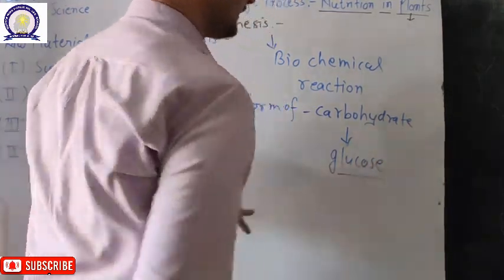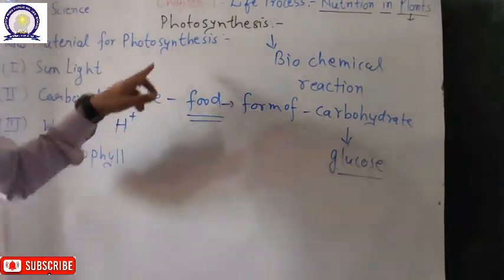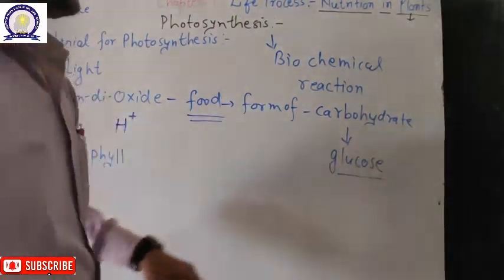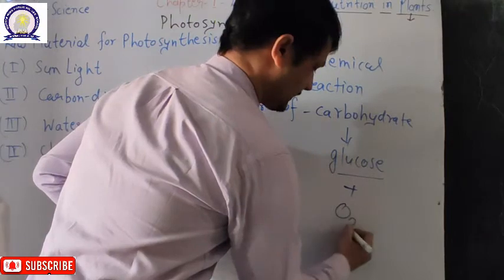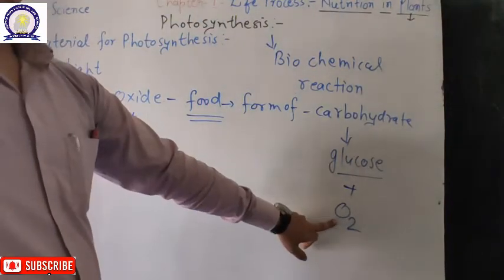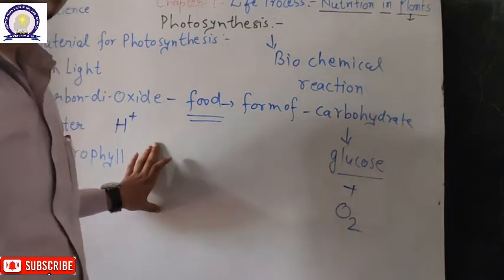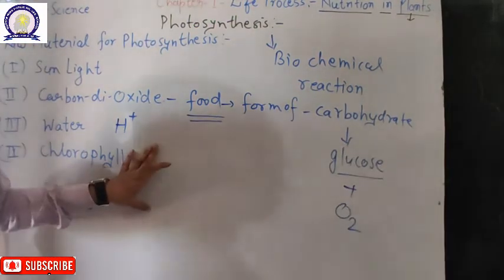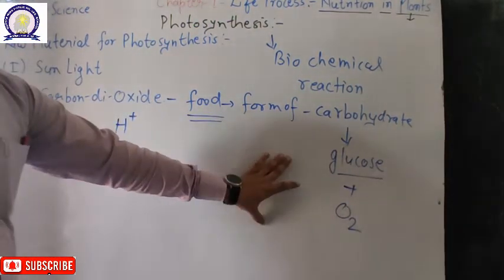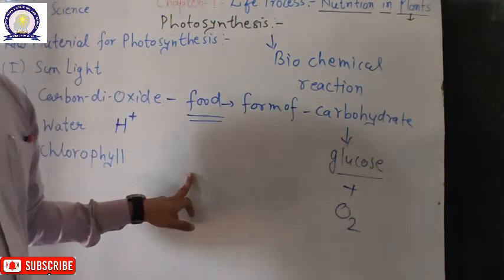So glucose is the main product of the chemical reaction, and some byproduct is also produced, that is oxygen. Now in a further section we will write the chemical reaction for photosynthesis, and how the plant does that biochemical reaction inside its cell.